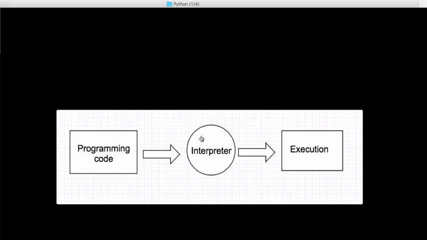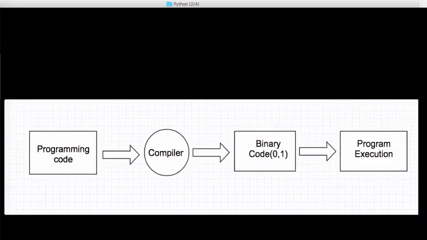What actually is meant by compiler or the compilation language? All right. So compilation is nothing but the process of converting the entire programming code you have written into the language that can be understood by the computer, which is in the form of 0s and 1s.